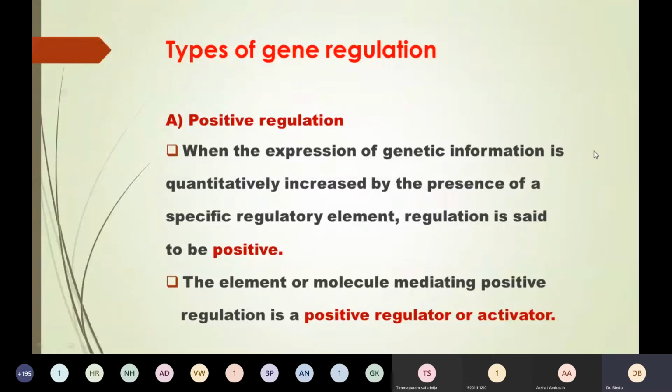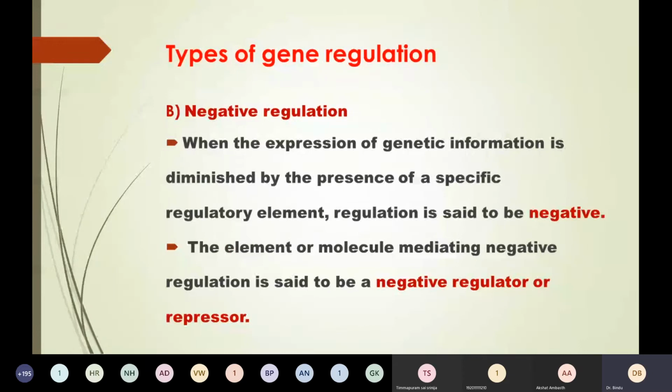When expression of genetic information is decreased due to the presence of a regulator, it is called a negative regulator, and the regulation is negative regulation. So positive regulation has increased gene expression; negative regulation has decreased gene expression or gene silencing.